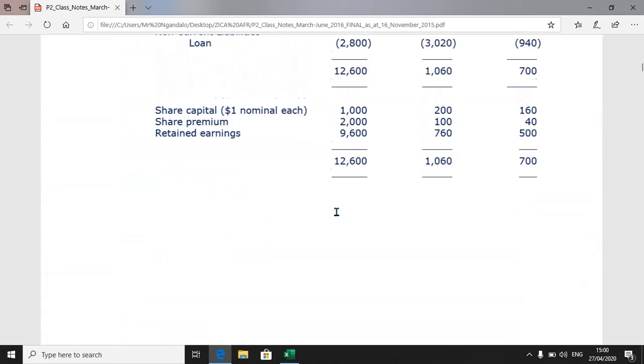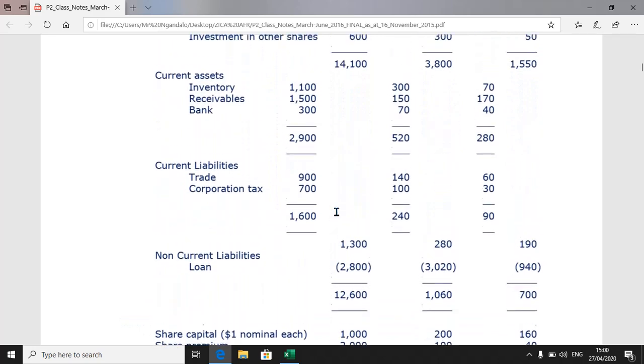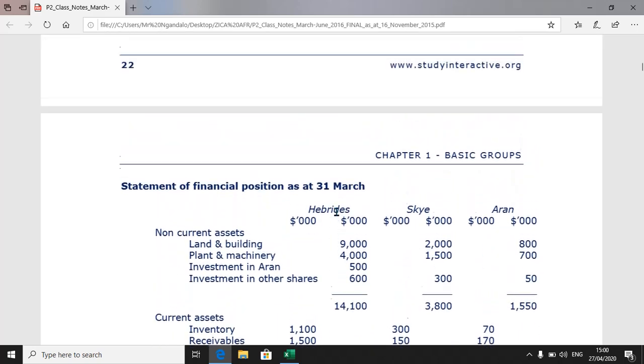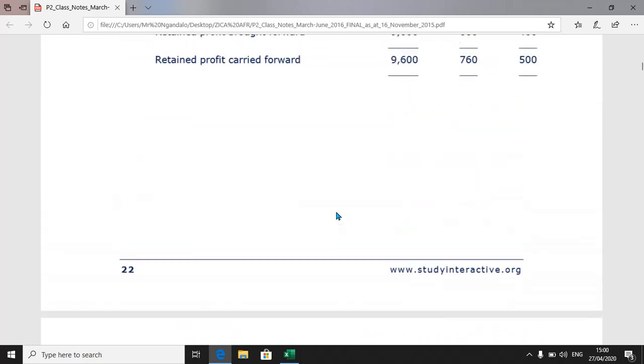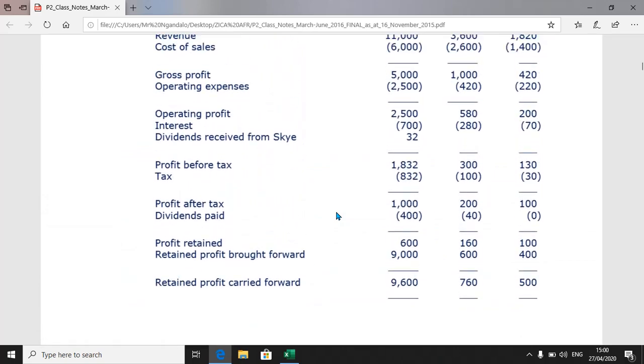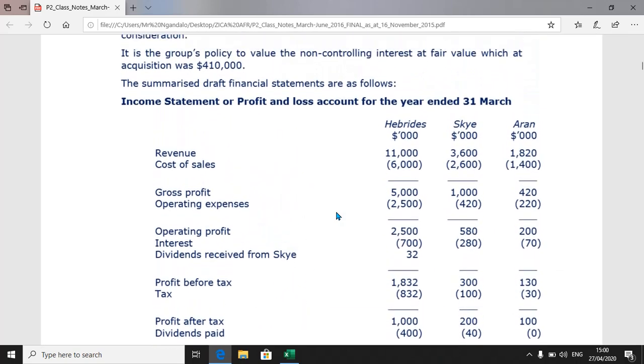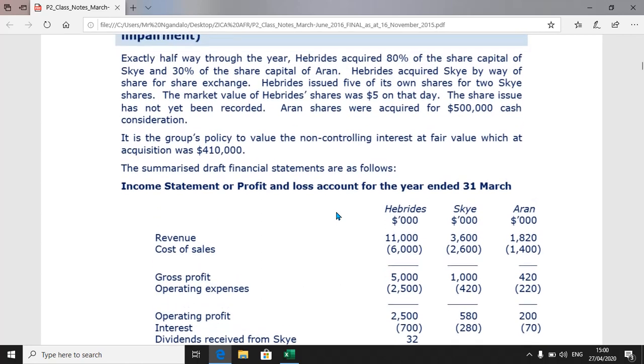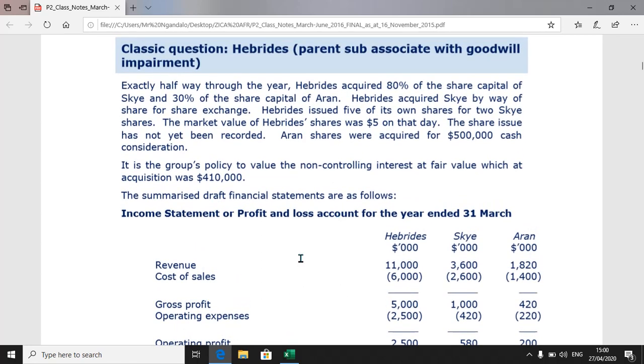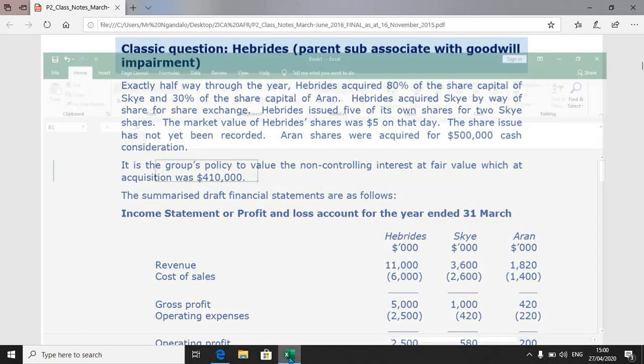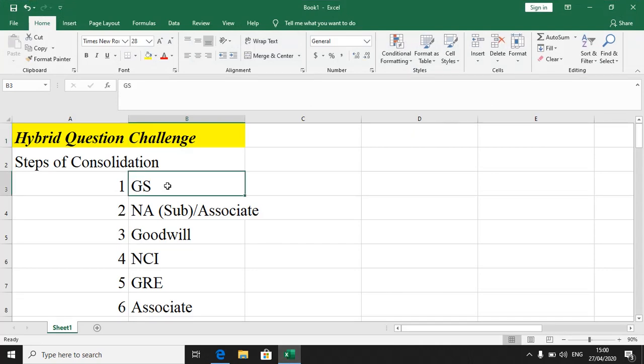Now, basic groups should not be a big problem to most of us. We just have to follow through these key steps. Determine your group structure, number one, and then go down. You determine your net assets for the subsidiary.